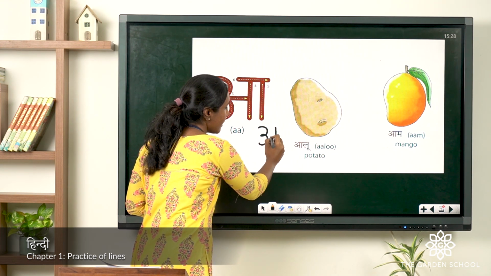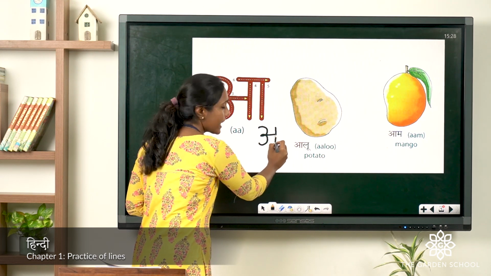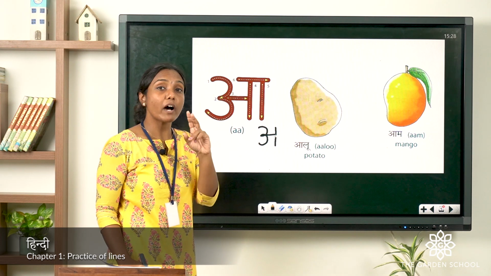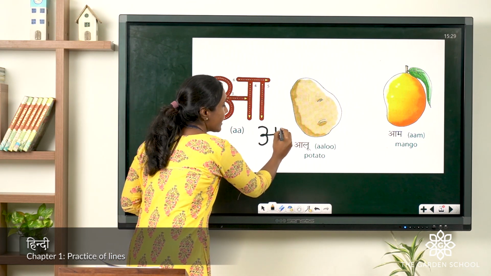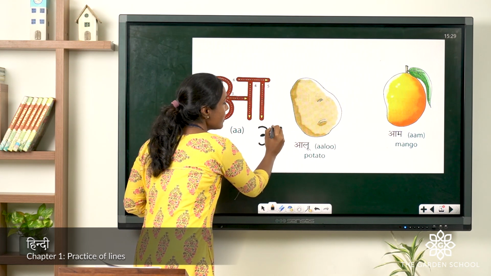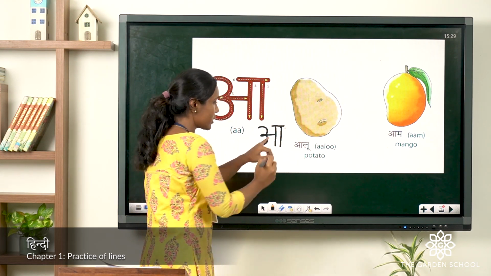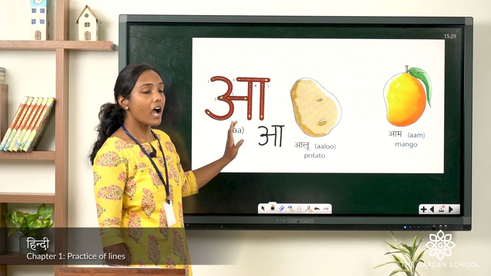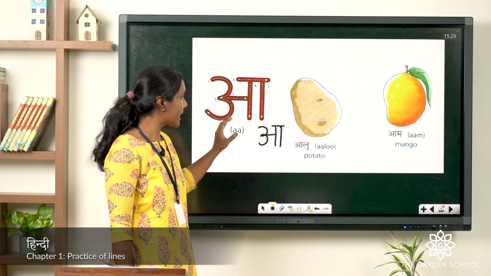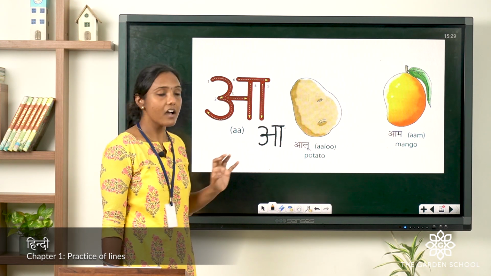Again, vertical line. For aa, you need one more vertical line. Then only it will sound as aa. And then draw a horizontal line again on the top of it. It looks aa. Okay, so I hope you understood how to write this letter aa.